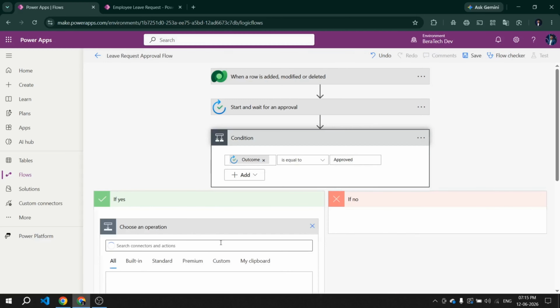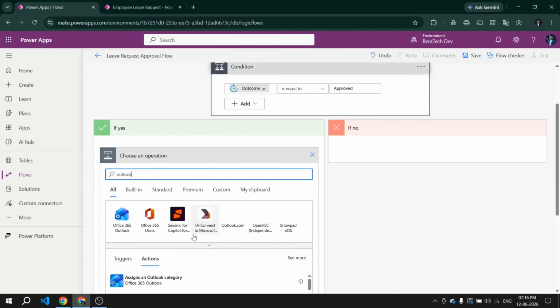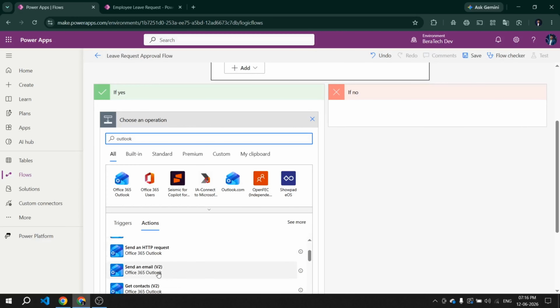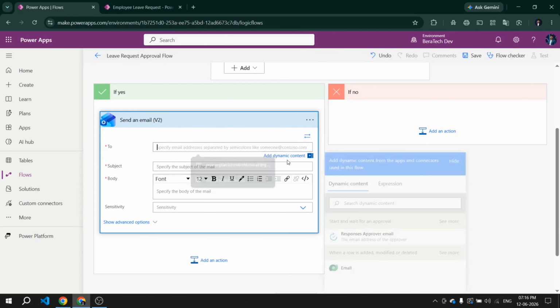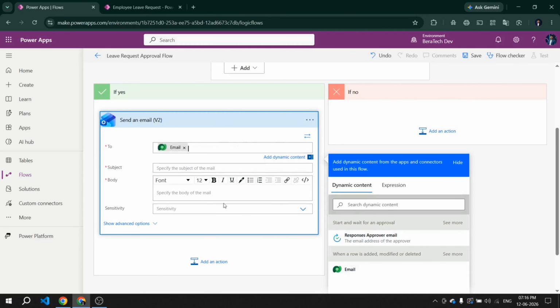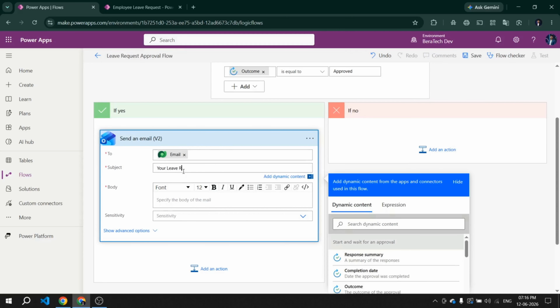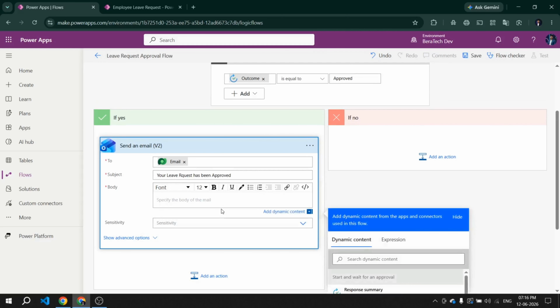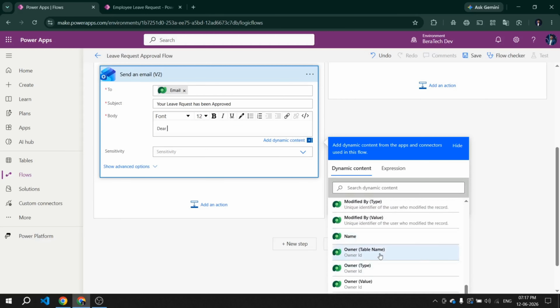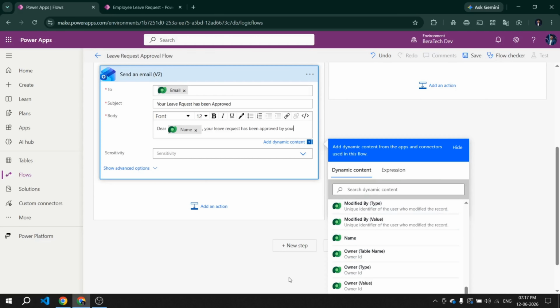In the yes branch, click add an action, search for Outlook and select send an email version 2. Configure the email. Employee email from Dataverse dynamic content. Subject: your leave request has been approved. And body: dear employee name, your leave request has been approved by your manager.